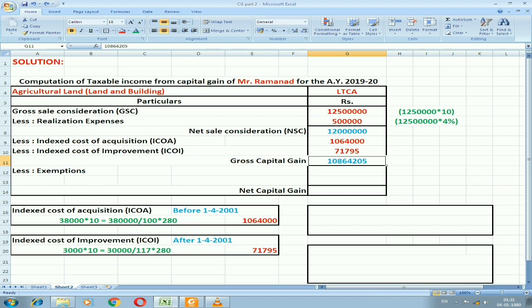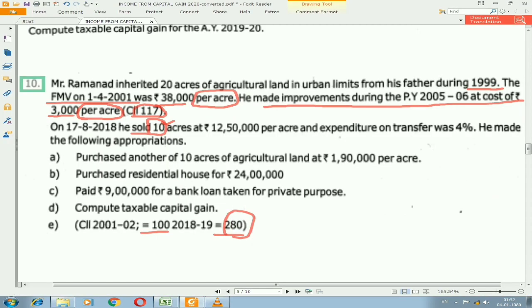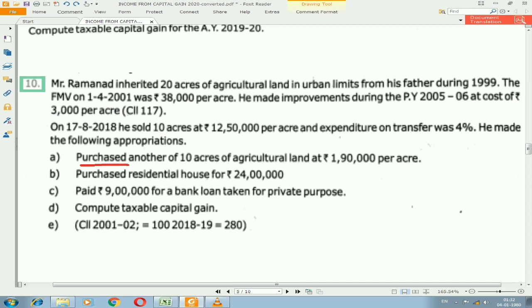So now let us find out the exemption. In this illustration, we have only one capital asset, but they have given three pieces of information. You can see in the adjustment, that is in the additional information: purchased another 10 acres of agricultural land at 1,90,000 per acre. That is the one information. And also we have purchased a residential house for rupees 24 lakh.